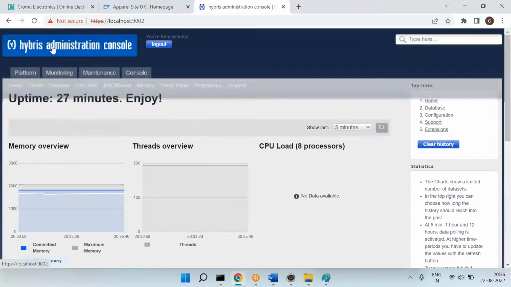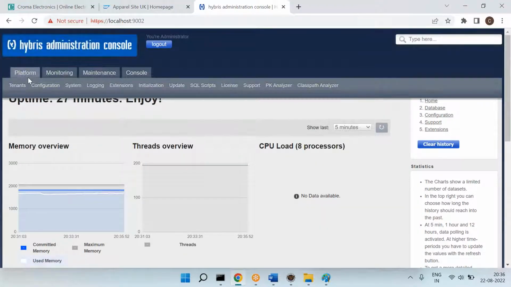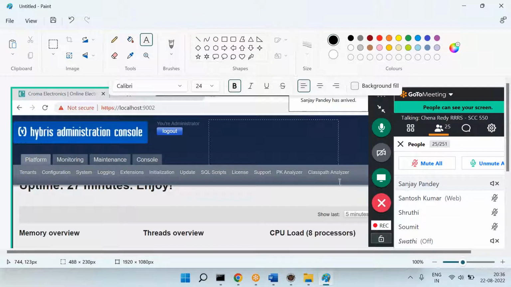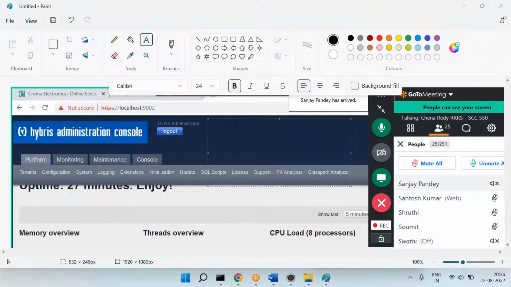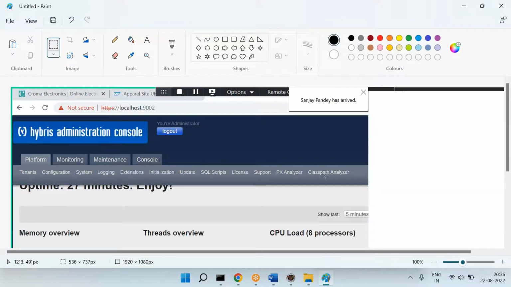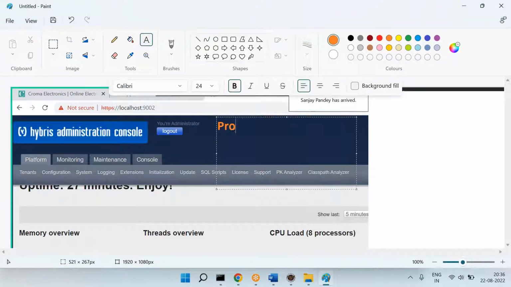Now assume that this is the production system hAC. Okay, please pay attention here. Let's say this is the production hAC. If this is the production hAC, multiple people can have access to this.